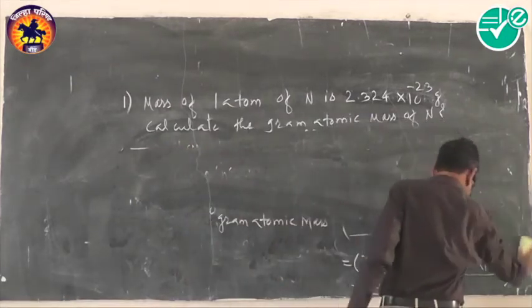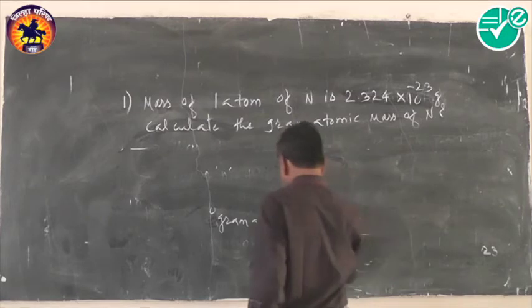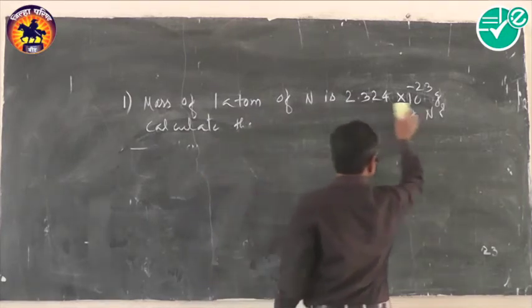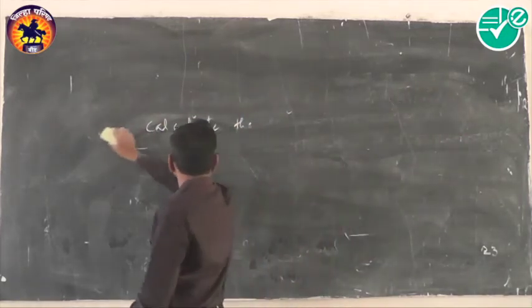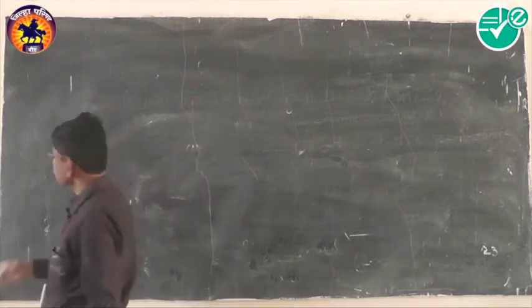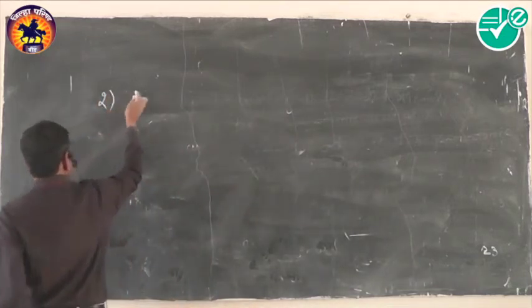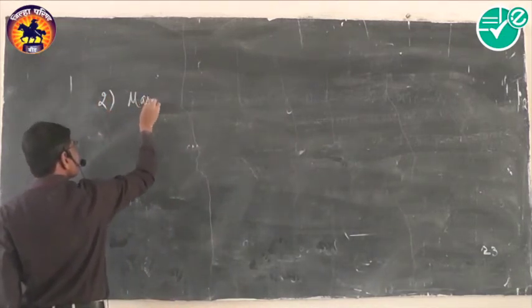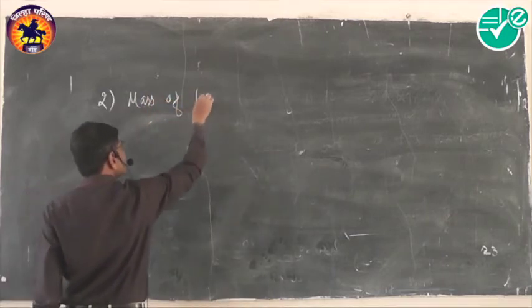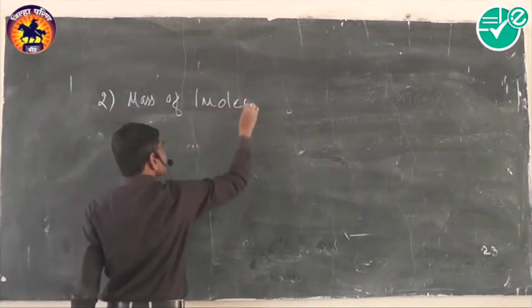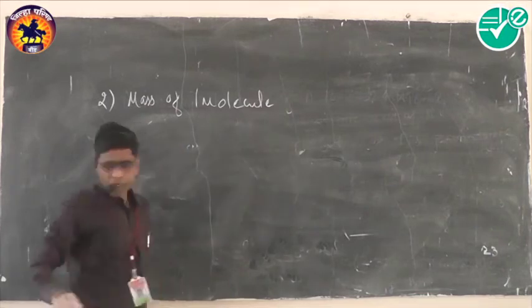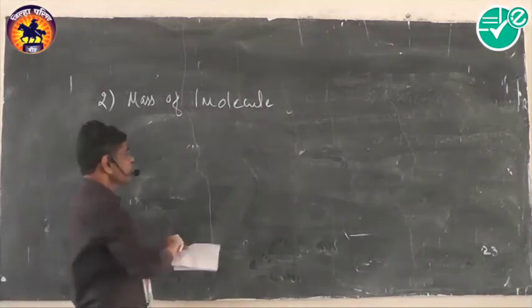Now let's consider the next example related to the mole concept. Let's consider the next problem. The mass of one molecule of chlorine is given.